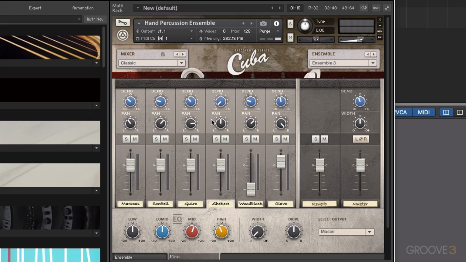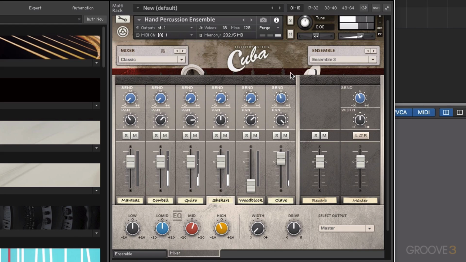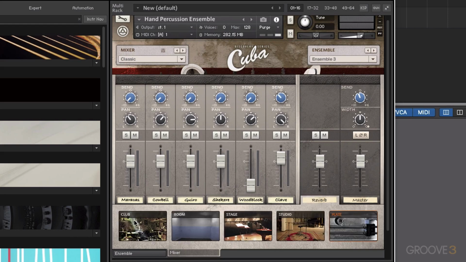Now on the right side of the main mixer, we have the reverb control and also the master output here. Now the send controls here control the amount of level we're sending to the reverb. You can hear that there. Now when we click on the reverb control here, you can see that we have a series of different convolution style reverbs that we can choose from.